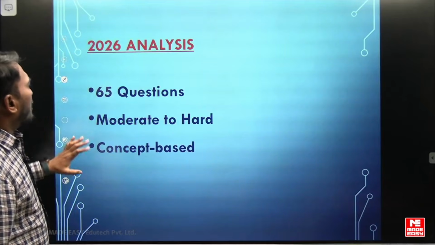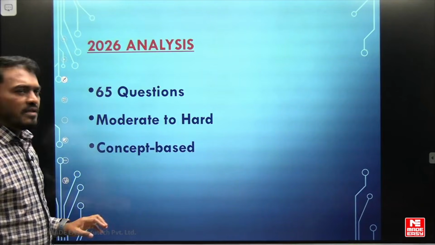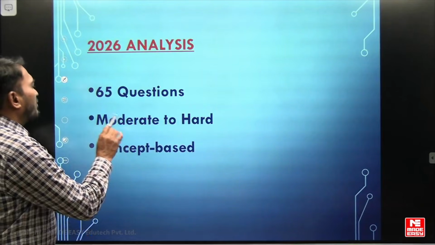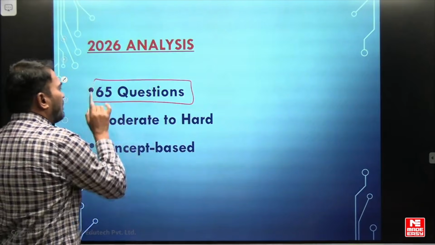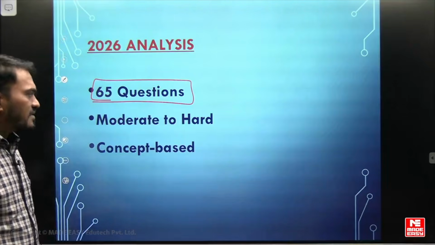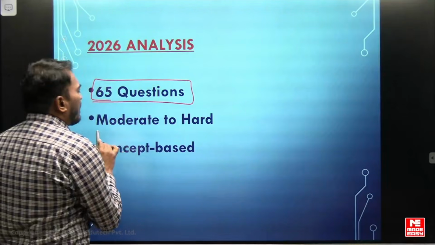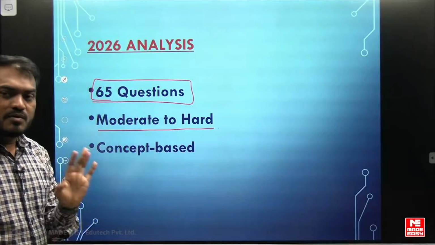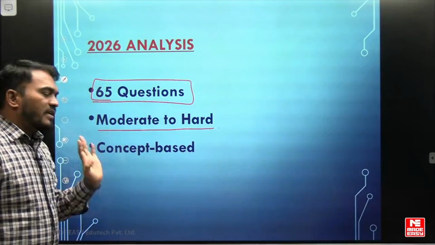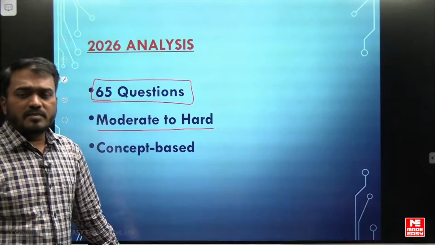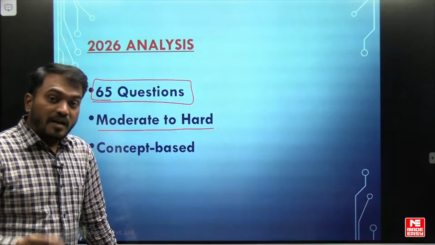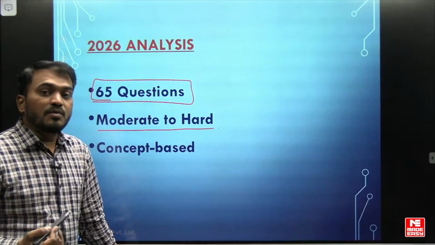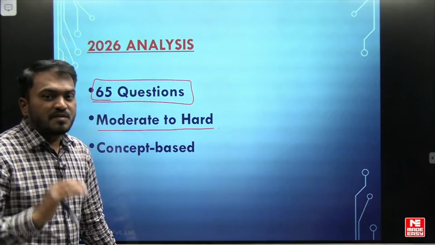Next, if you observe the 2026 analysis, remember there were 65 questions in the paper, for 100 marks, and the paper was moderate to hard. It is not very simple; it is a moderate to hard, concept-based paper. Obviously the concepts are very important. Proper practice will help you attempt the questions in a correct manner.